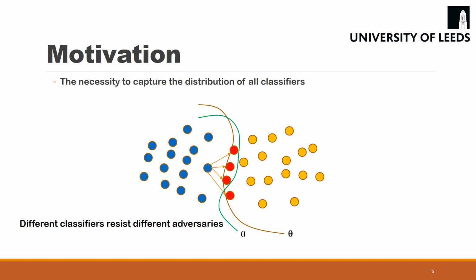Another observation is that there might be an infinite number of classifiers that can all perfectly classify data, but provide different robustness. As an illustration, assume there is a distribution of adversarial samples indicated by red dots for a clean sample. Given two classifiers shown as the green and the brown boundaries, the brown one is not robust against the red dots, but the green one is robust against most of them.